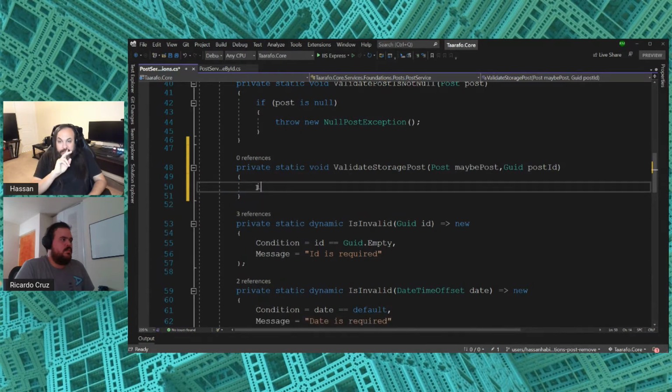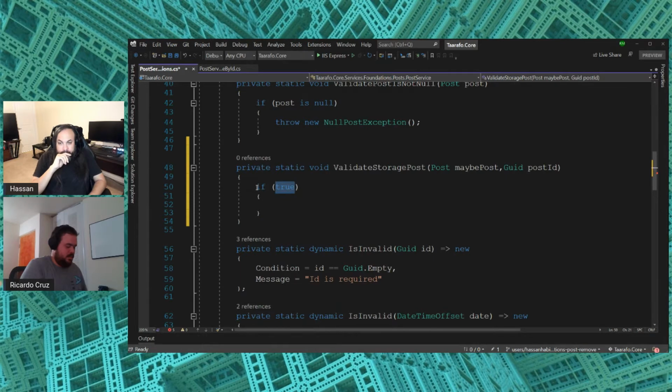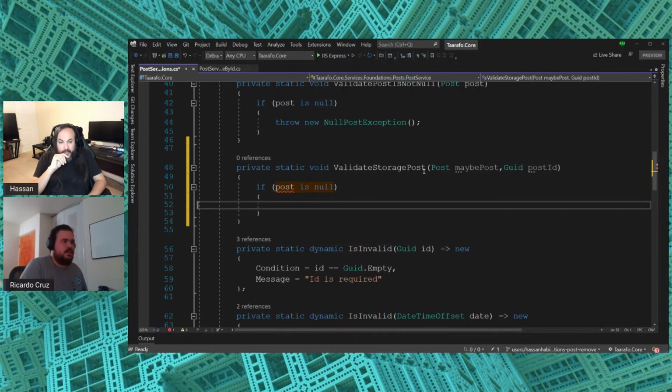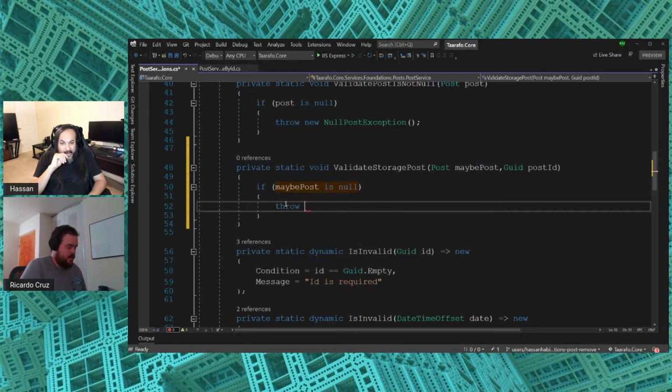It should be just a very simple if statement. If maybe post is null, then I would throw new not found post exception.